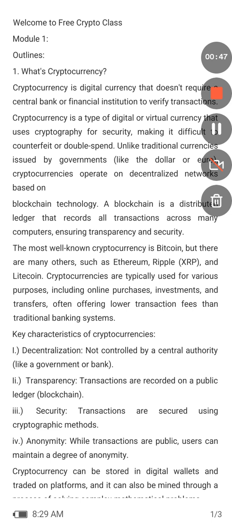But I'm going to explain what Bybit is all about. So what is cryptocurrency? It is a digital currency that does not require a central bank or financial institution to verify transactions.